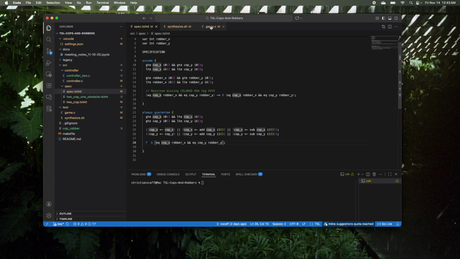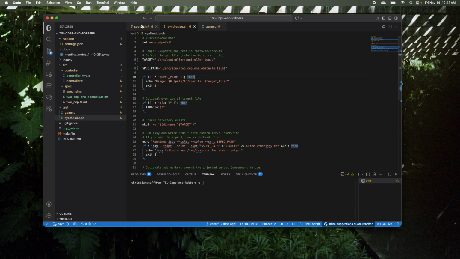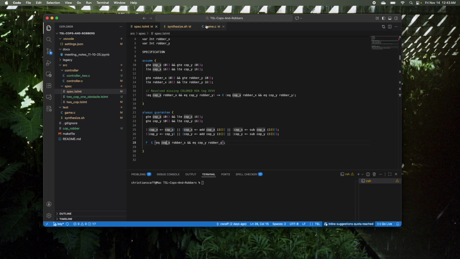But now let's look and see what actually happens, right? When we synthesize this, what's going to occur here. And we have the script that'll do that, but we won't look too much into that. Now what we're going to actually look at is 1, the controller, and 2, the game. So pull up the controller here.